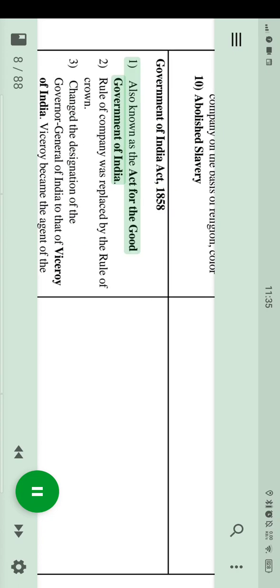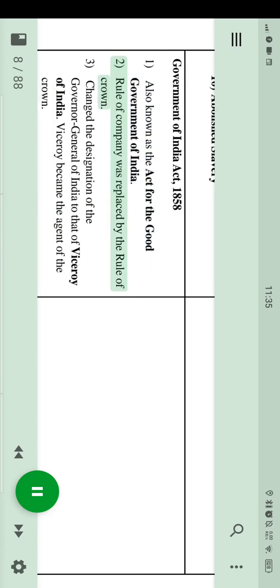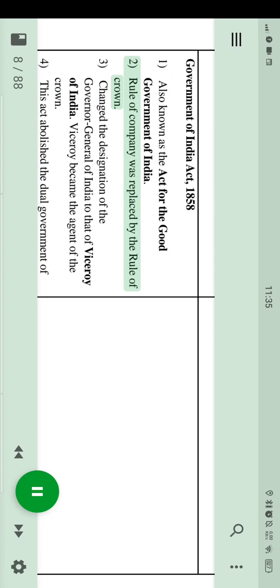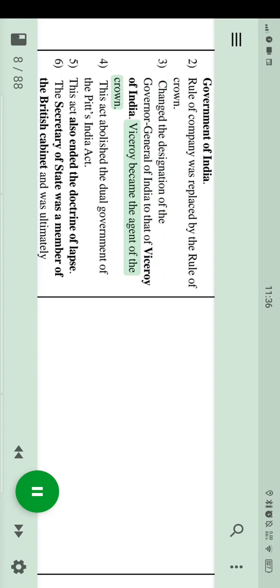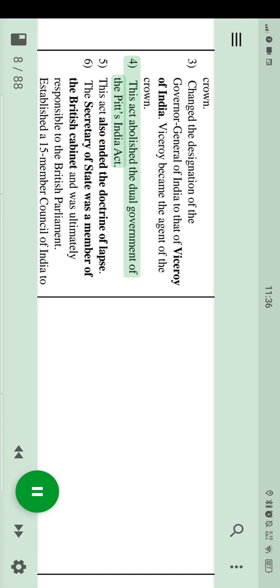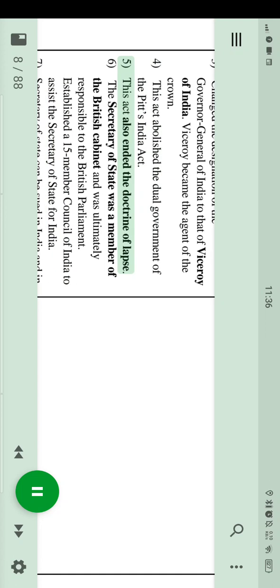Government of India Act, 1858. 1. Also known as the Act for the Good Government of India. 2. Rule of company was replaced by the rule of crown. 3. Changed the designation of the Governor General of India to that of Viceroy of India. Viceroy became the agent of the Crown. 4. This Act abolished the dual government of the Pitt's India Act. 5. This Act also ended the doctrine of lapse.